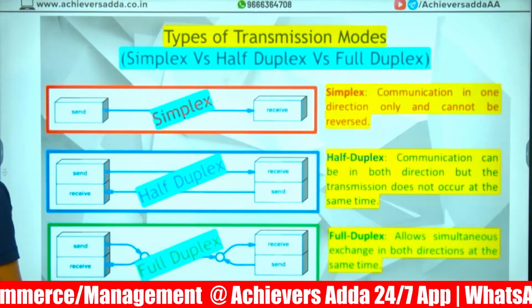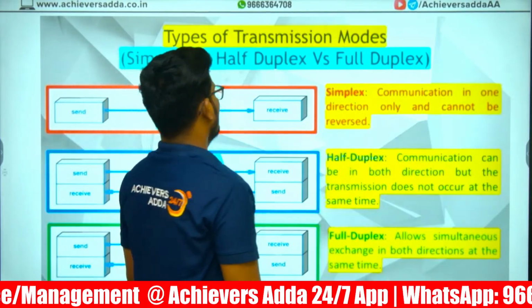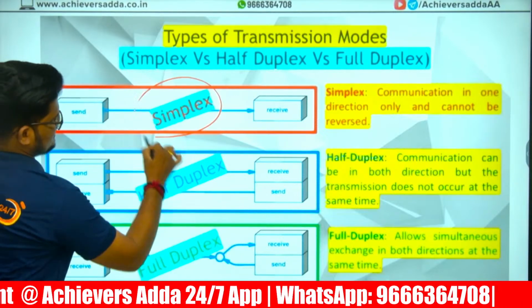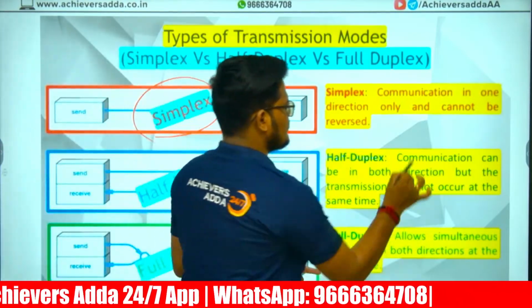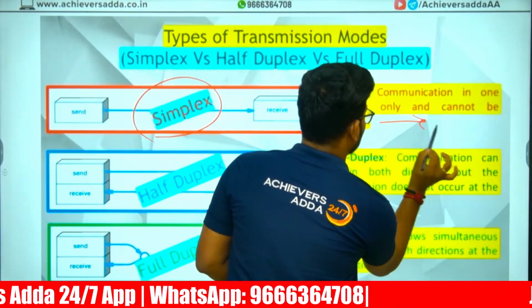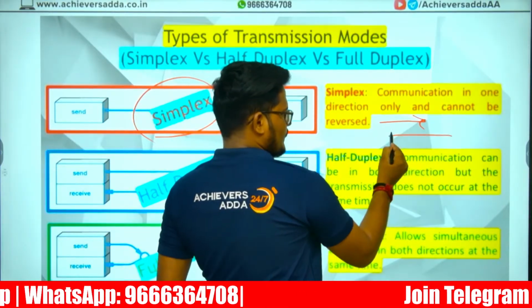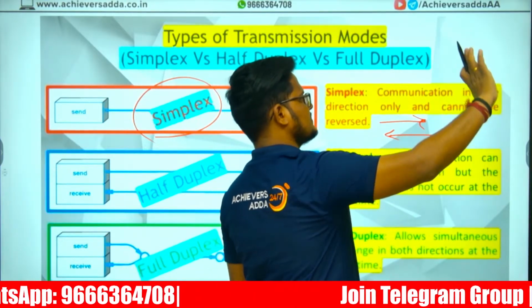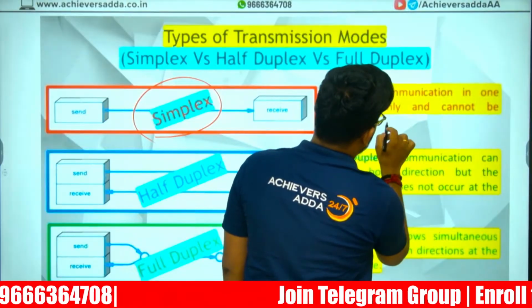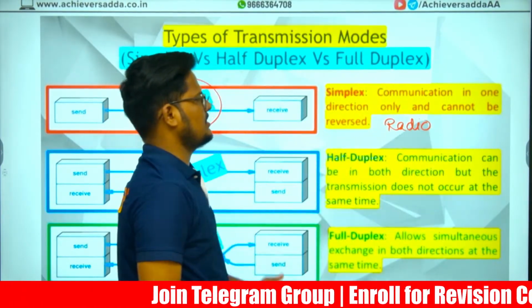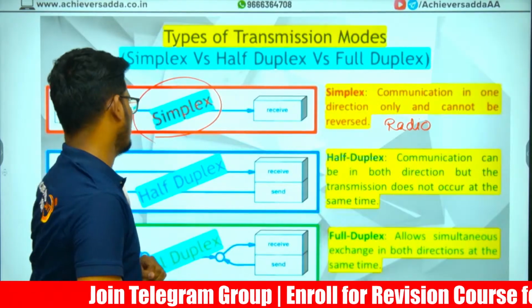Next, the transmission modes of a network: simplex, half duplex, and full duplex. What is simplex? The communication goes in one direction only. It cannot take anything back. It only gives in one direction, generally like radio. Radio is simplex. Communication is in one-way direction.